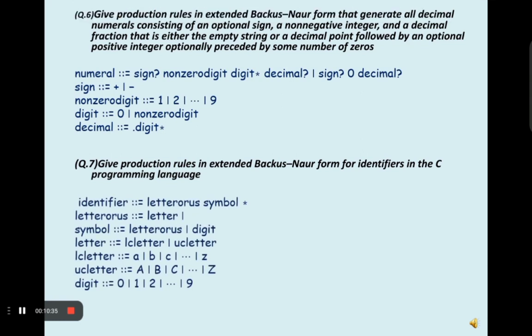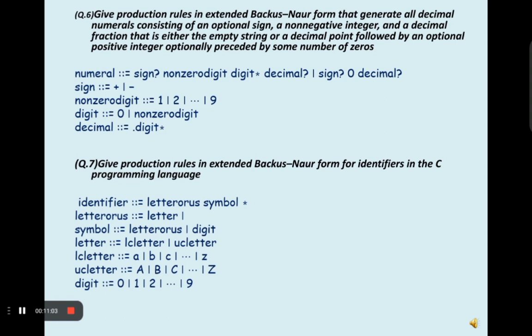Several extensions to Backus-Naur form are commonly used to define phrase structure grammar. In such extensions, a question mark indicates that the symbol or group of symbols inside parentheses to its left can appear 0 or once, that is, it's optional, an asterisk indicates that the symbol to its left can appear 0 or more times, and a plus indicates that the symbol to its left can appear 1 or more times.